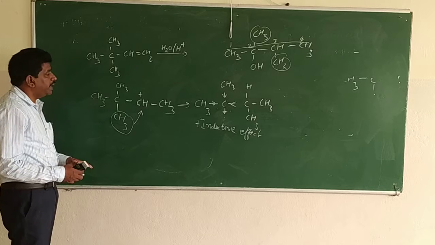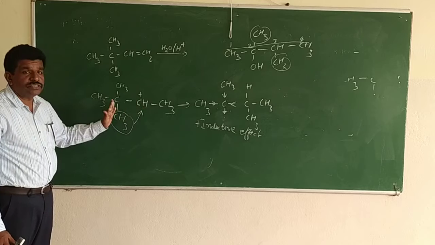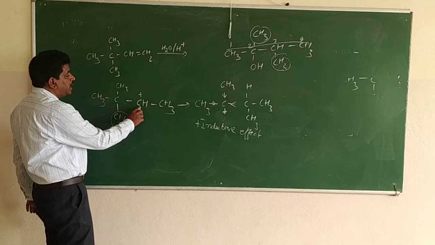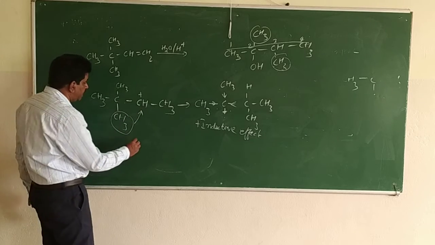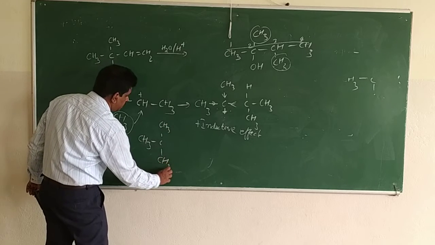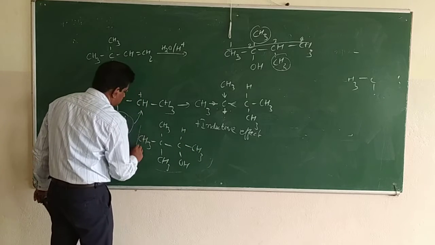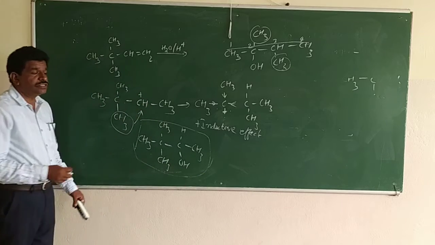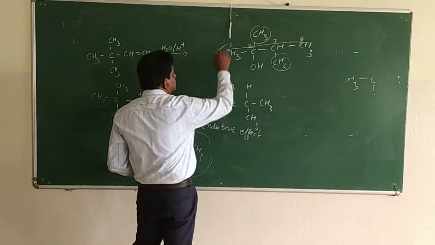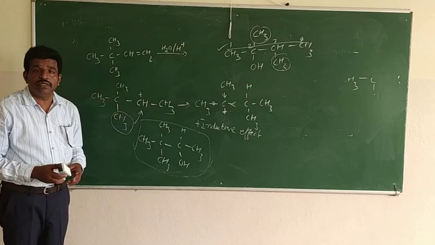So here the main concept is the shifting of the methyl group. Why is it shifting? Because the tertiary carbocation is more stable. Normally students will write the OH group here, and that option will also be there. That is the minor product: CH3, C, CH3, CH3, CH, OH, CH3. This chance is very small because the tertiary carbocation is more stable, so the other product will be the major. Sometimes they will ask for major and minor. In that case, this will be the minor and that will be the major.